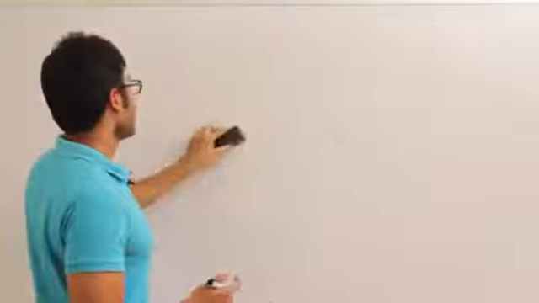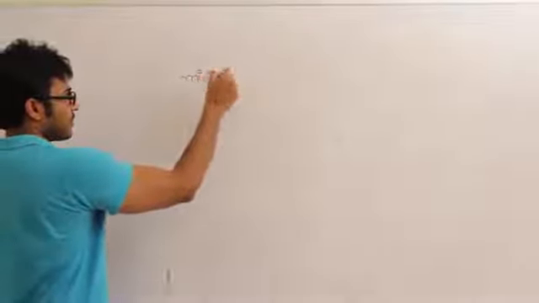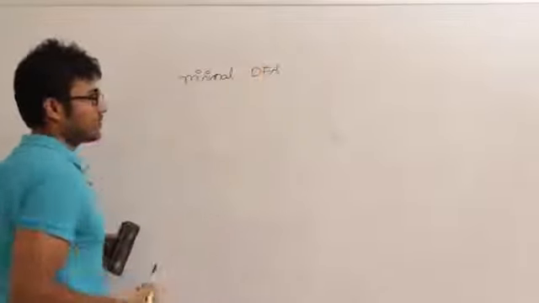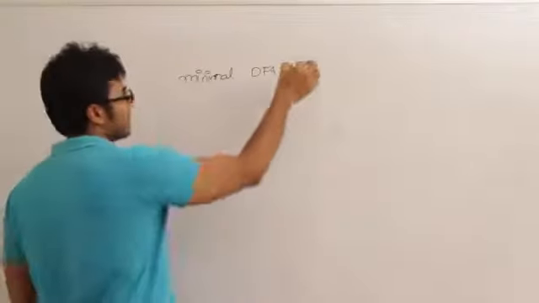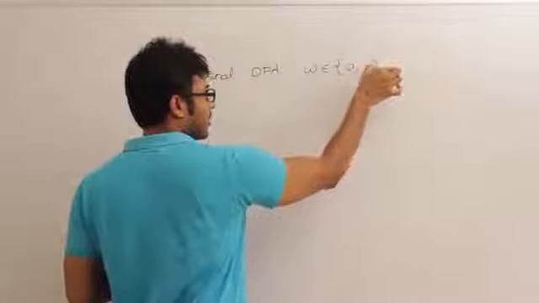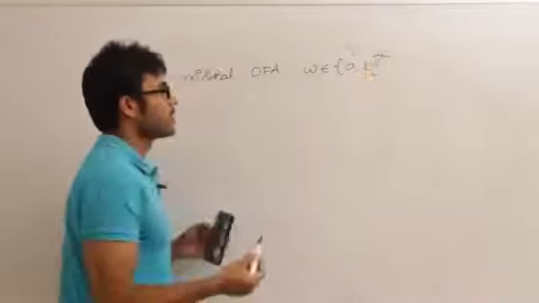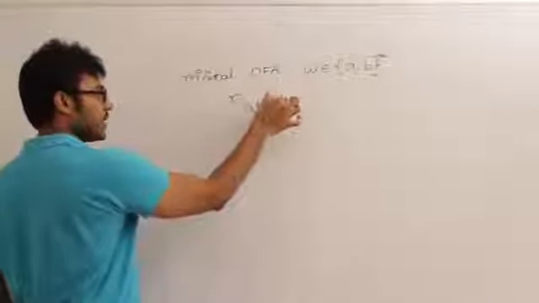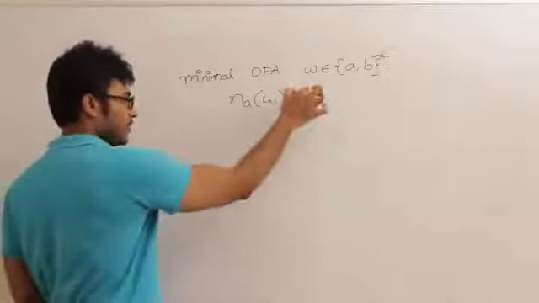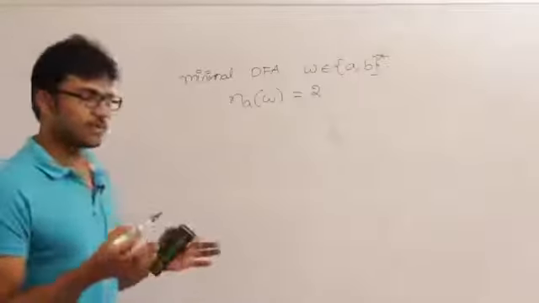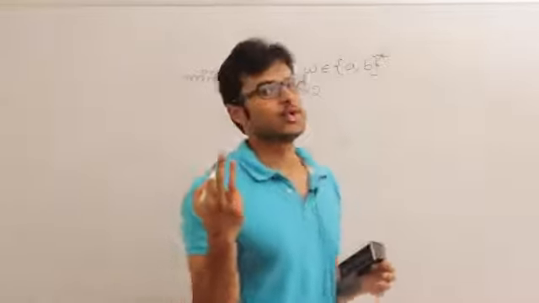Let us say I want to construct a minimal DFA which accepts the set of all strings over a comma b where the number of A's in W should be 2, which is nothing but all these strings should contain only 2 A's, right?